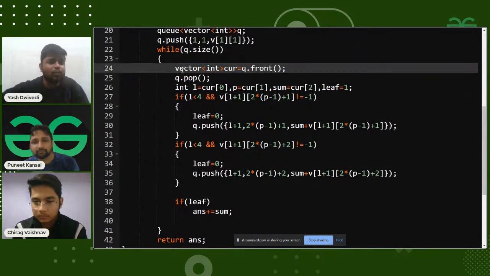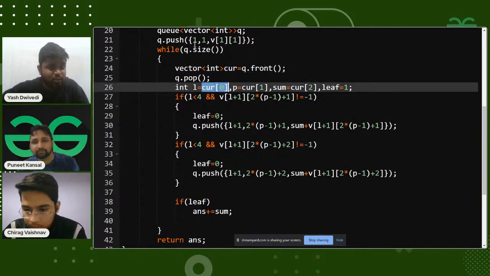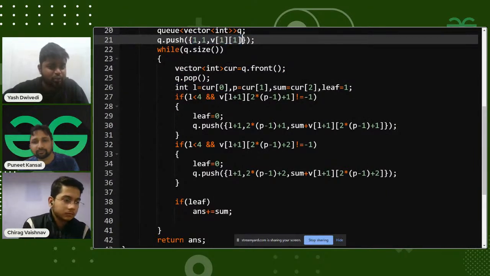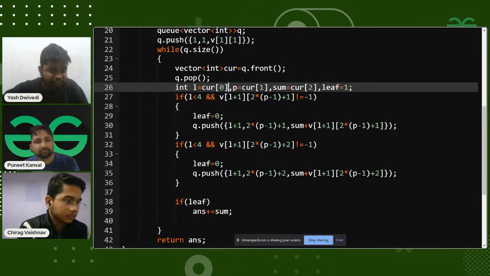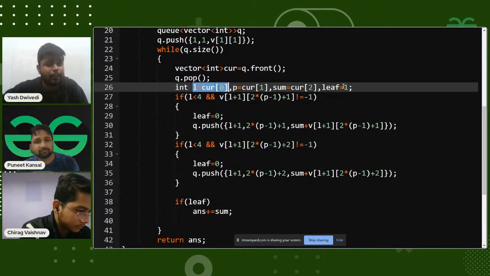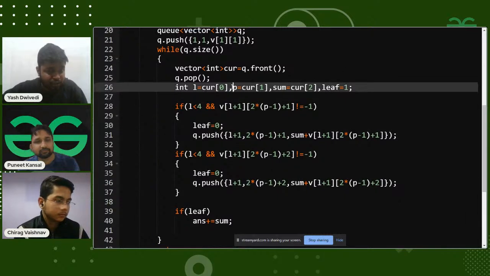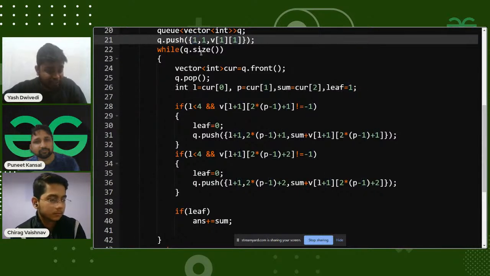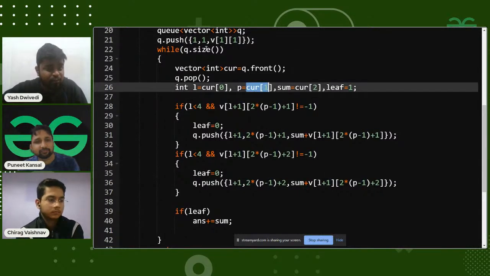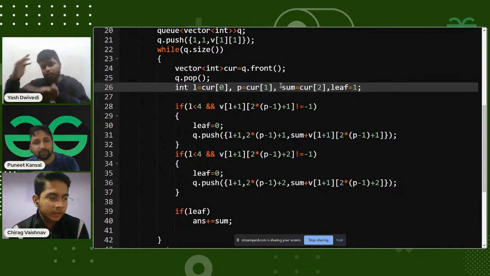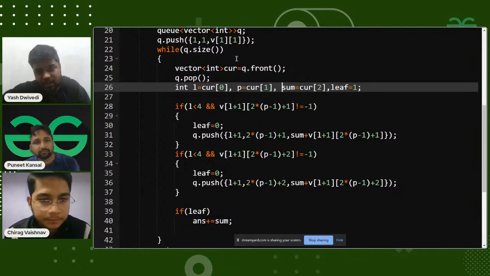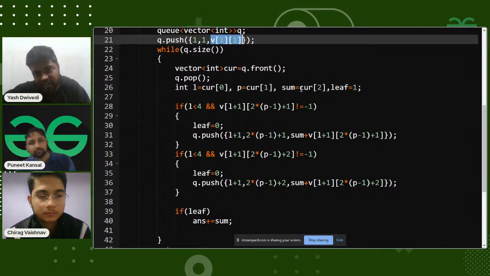I have popped the current node out, and this vector stores three values. The value at the 0th index indicates the level of the current node, current of 1 indicates the position, and the sum from the root up till this point is indicated by the third element, that is current of 2.